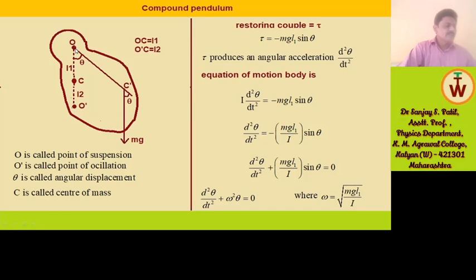Now the forces acting on the body are the product of mass and g, that is the weight, and the contact force by the support at O. The torque in this case is called the restoring couple.